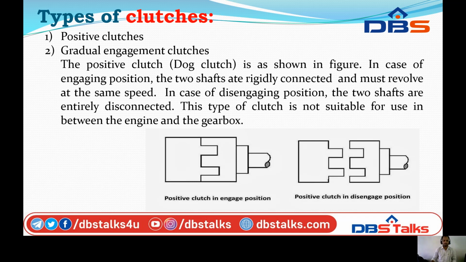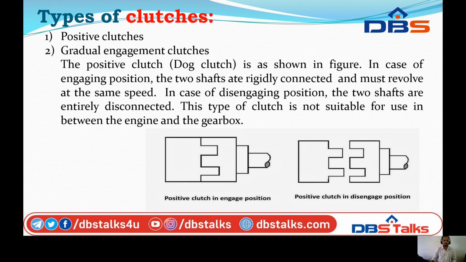So what is the difference between engaging and disengaging? We can see in this diagram the positive clutch and the gradual engaging clutch. The positive clutch is a dog clutch which is shown in the figure. In the engagement position, the two shafts are rigidly connected and must revolve at the same speed.